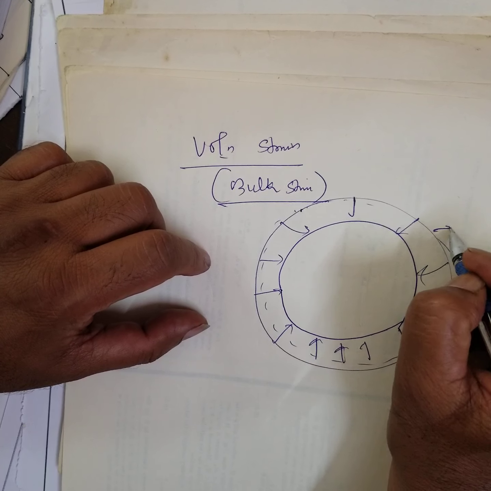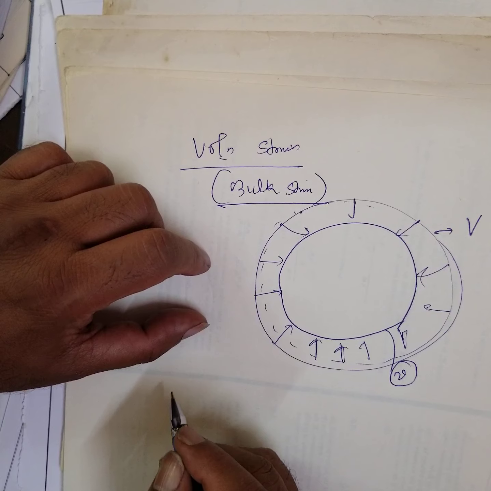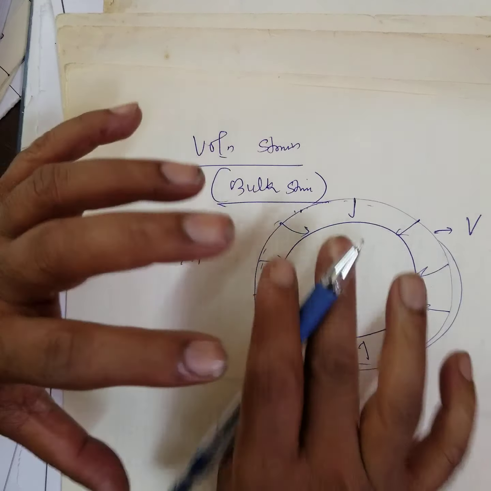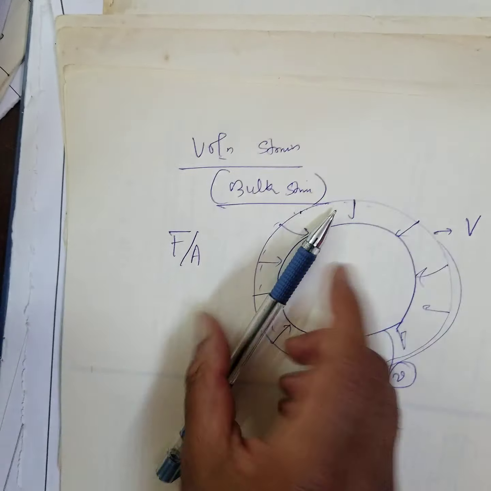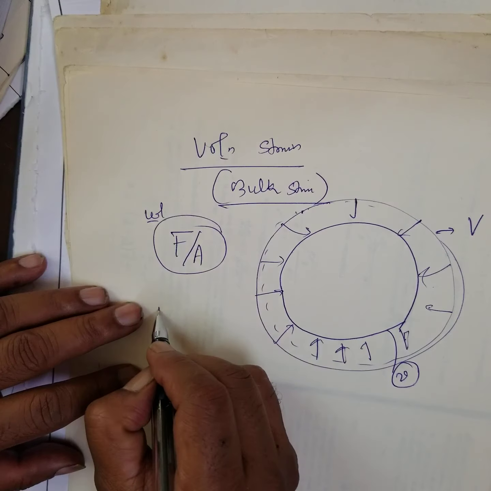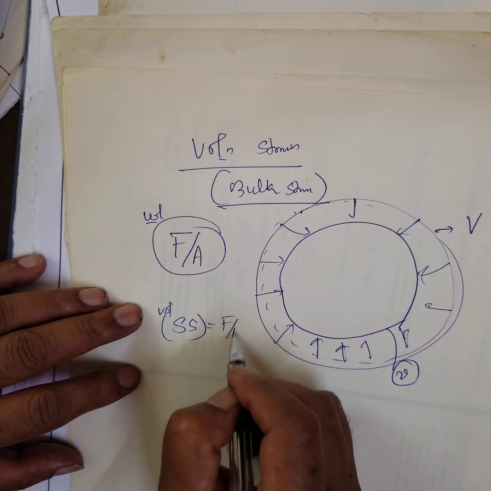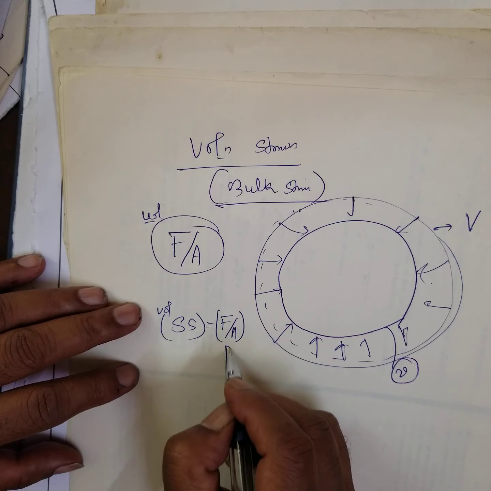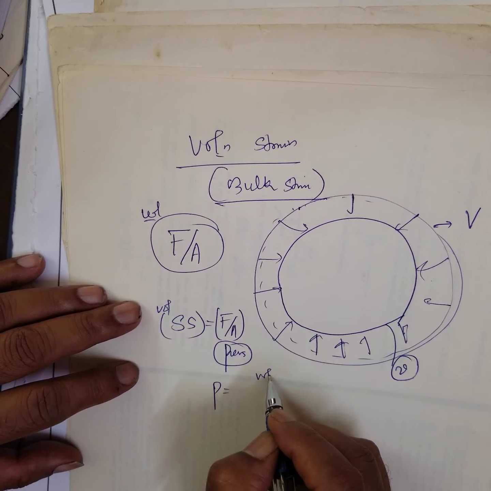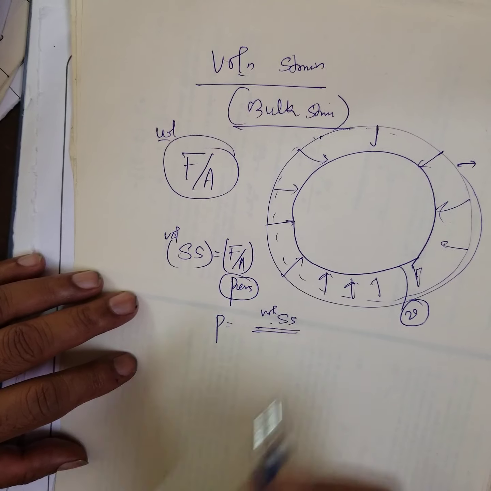Now this is the original volume V, the new volume is small v, right? And force per unit area, that means force in all directions, you are pressing in all directions. Force per unit area is also called volume stress. This is also called pressure. P is equal to volume stress, the force per unit area.